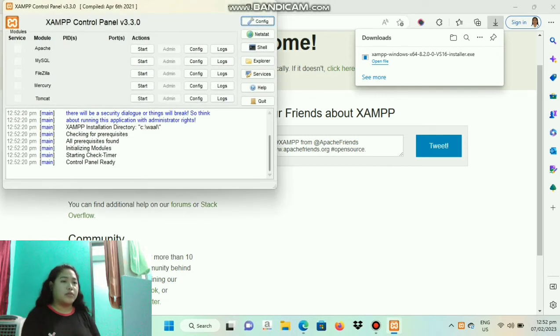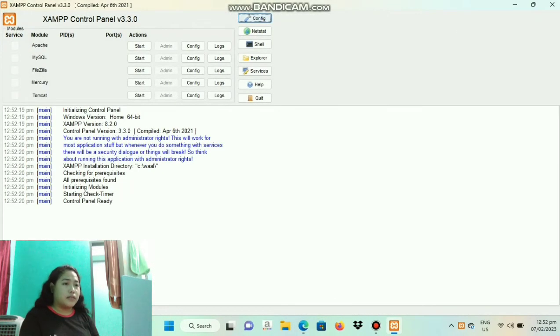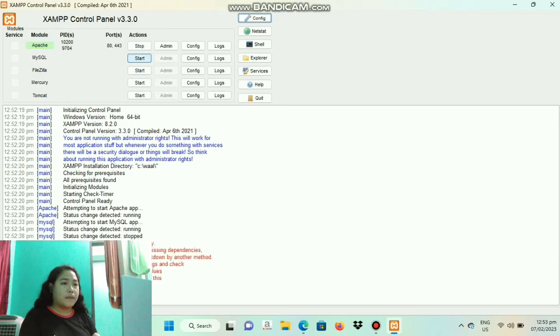And here's the XAMPP control panel. Click the Start running.